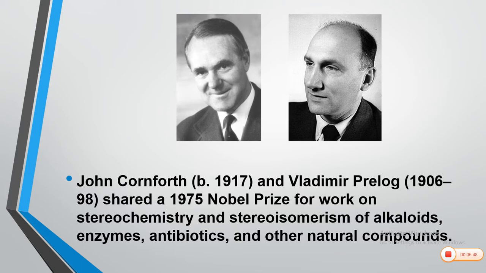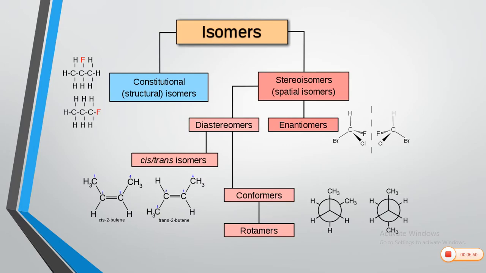It was appreciated by the Nobel Prize. So, so far what we discussed is that isomers are of two types. One is called constitutional or structural isomers. The other is called stereoisomers. Stereoisomers are spatial isomers. These are divided into diastereoisomers and enantiomers. Diastereoisomers include cis and trans. Then these are conformers or rotamers. We are going to see these details in due course.